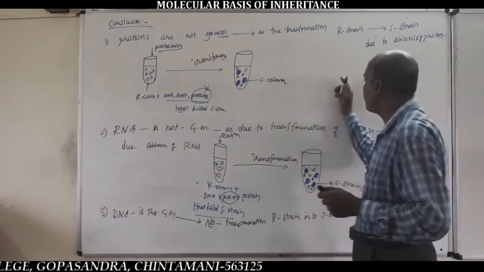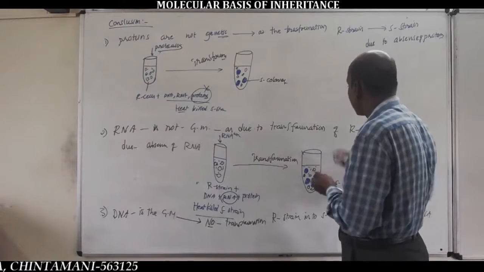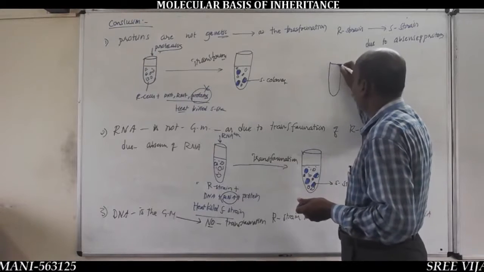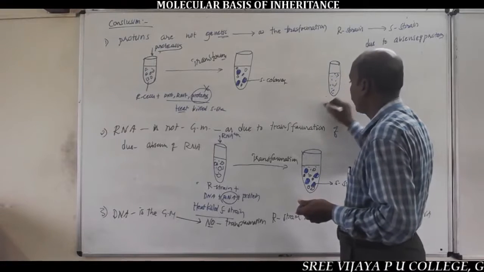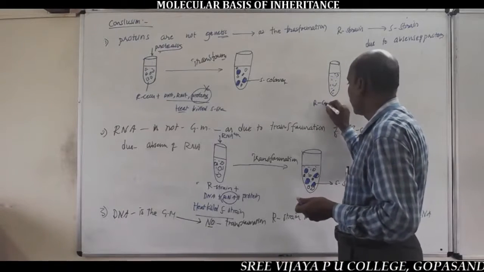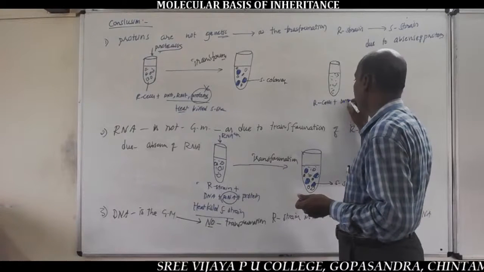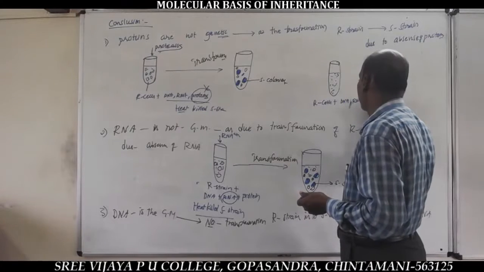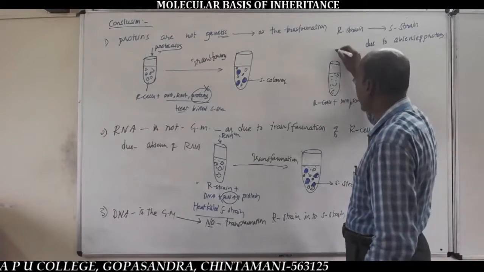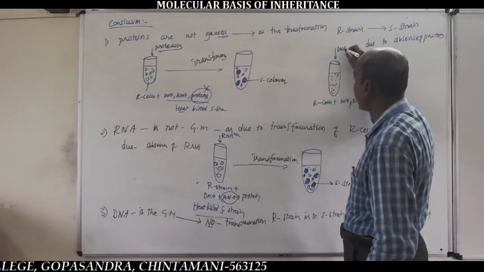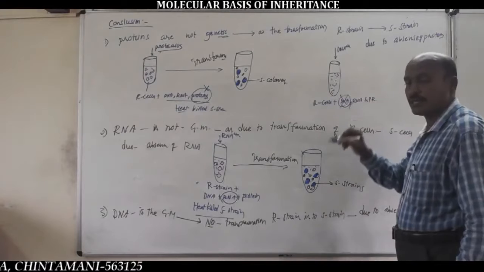So in the diagrammatic representation for the third step, this is a tube containing a mixture of three chemicals with live R cells: R cells plus DNA, RNA and proteins of the heat-killed Smooth bacteria, and to this the DNase enzyme is added to destroy the DNA.